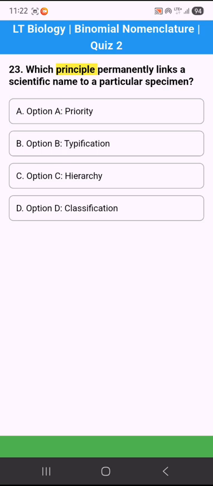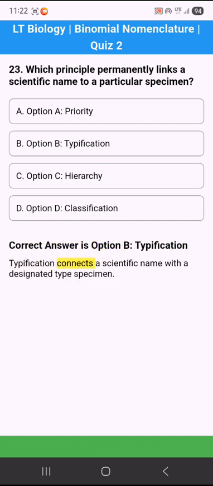23. Which principle permanently links a scientific name to a particular specimen? Option A. Priority. Option B. Typification. Option C. Hierarchy. Option D. Classification. Correct answer is option B. Typification. Typification connects a scientific name with a designated type specimen.